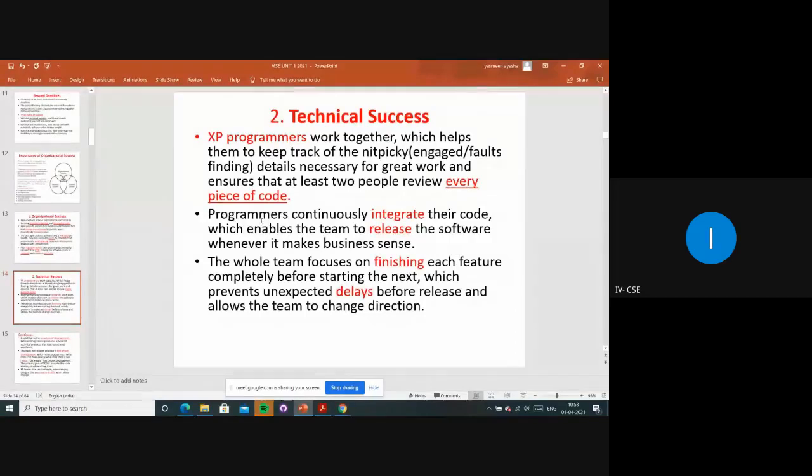And programmers continuously integrate their code, which enables the team to release the software whenever it makes business sense, right? They will be integrating from one technology to another technology, making the changes and making sense in the business, right? Success in the business.